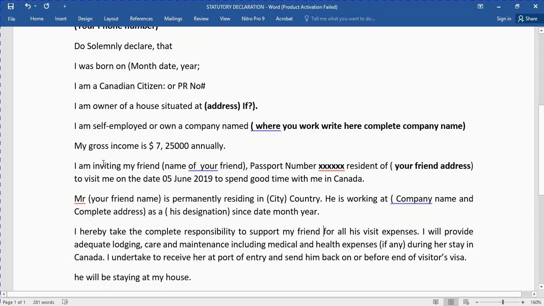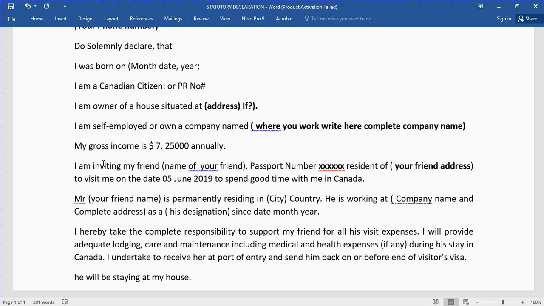Next, you have to write: I hereby take complete responsibility to support my friend for all his visit expenses. I will provide adequate lodging, care and maintenance, including medical and health expenses, if any, during his stay in Canada.